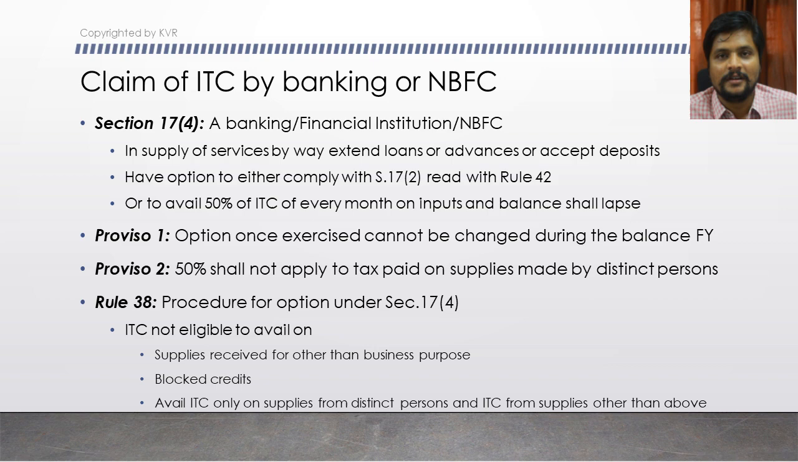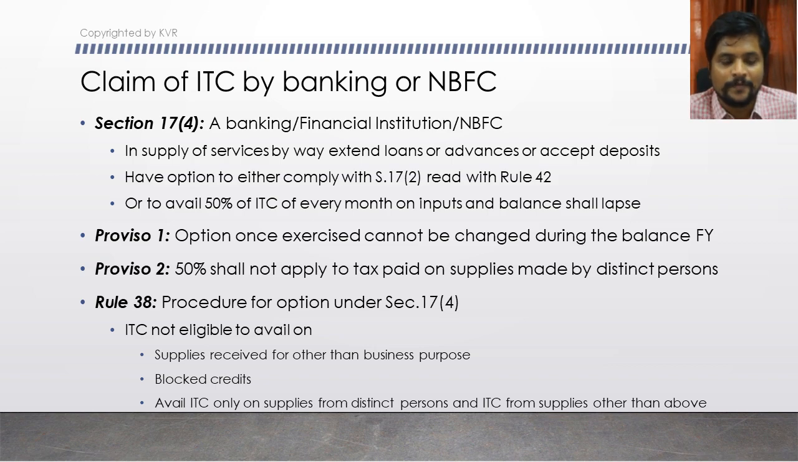There is a proviso under this. The proviso says that once the option is exercised, it cannot be changed during the balance financial year. They cannot choose to shift between these two options for every tax period. Once they choose to follow one of the options, that option shall be valid for the entire financial year. If they want to shift to another option or change their choice, they have to do so only at the beginning of the next financial year.